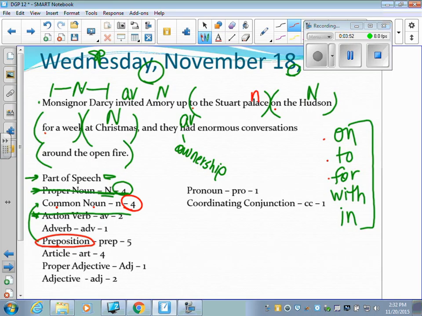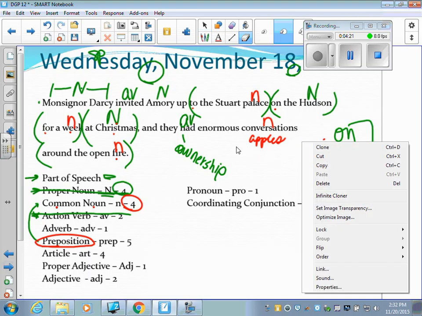That's a noun. Hudson's already a proper noun. Week is a noun. Christmas is already a proper noun. Fire is a noun. So we have fire, 1, 2, 3. And we can look, they had enormous conversations. Conversations is a noun. If you replace this, they had enormous apples. Nobody would ever question that that is a noun.